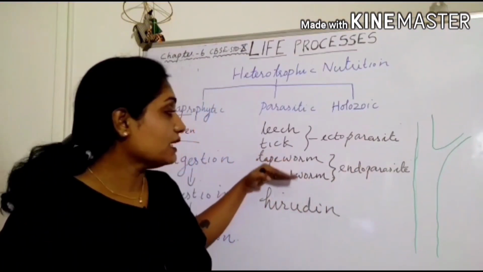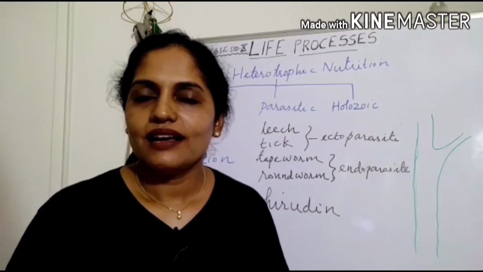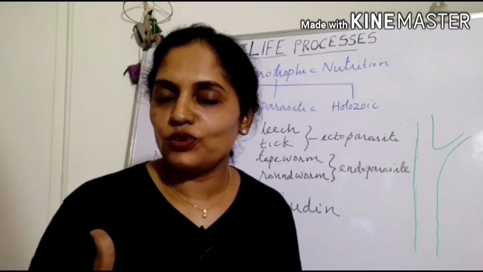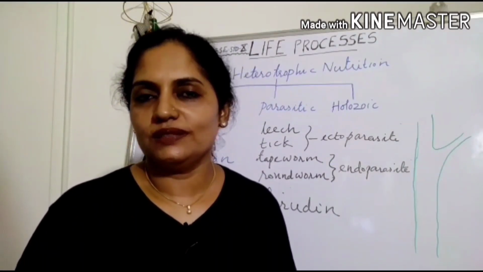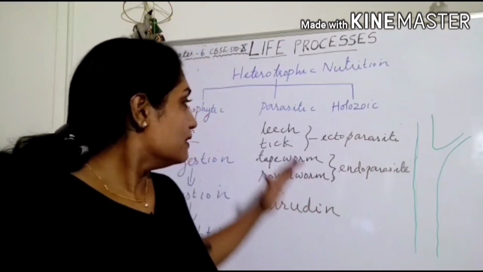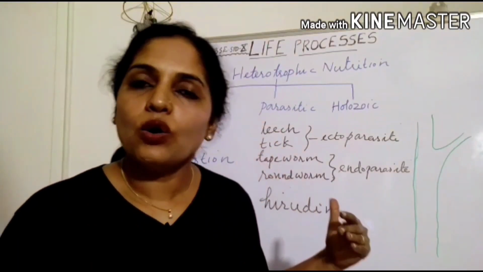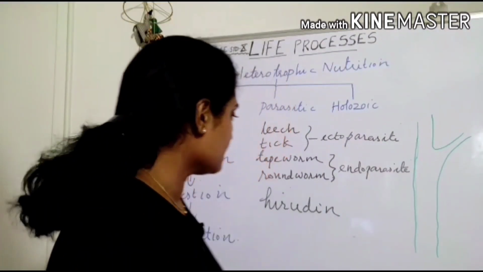And this tapeworm and roundworm, they live inside our intestine. And in our small intestine, there is digested food. So they absorb nutrients from the digested food. This way, this parasite derives food from the host. Cuscuta is an example of a parasitic plant.